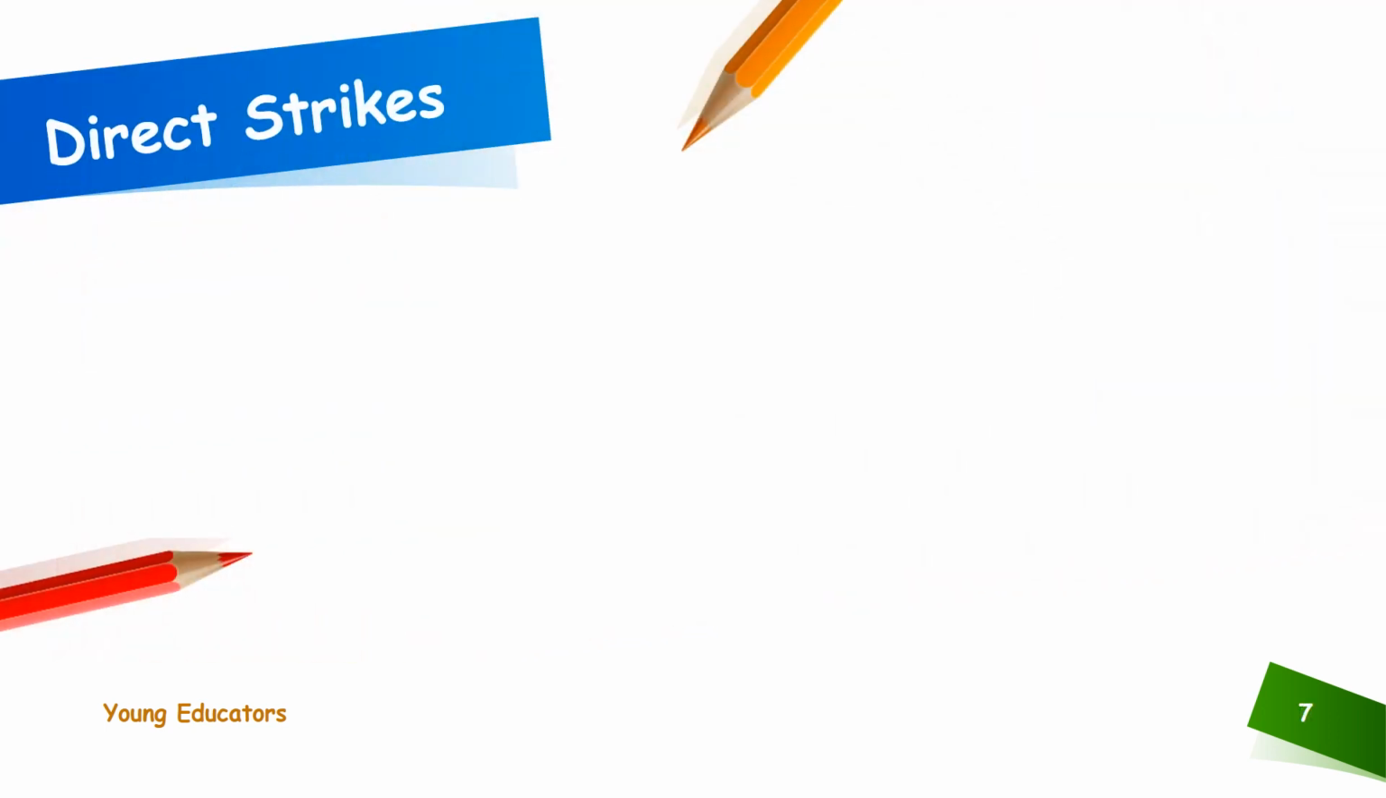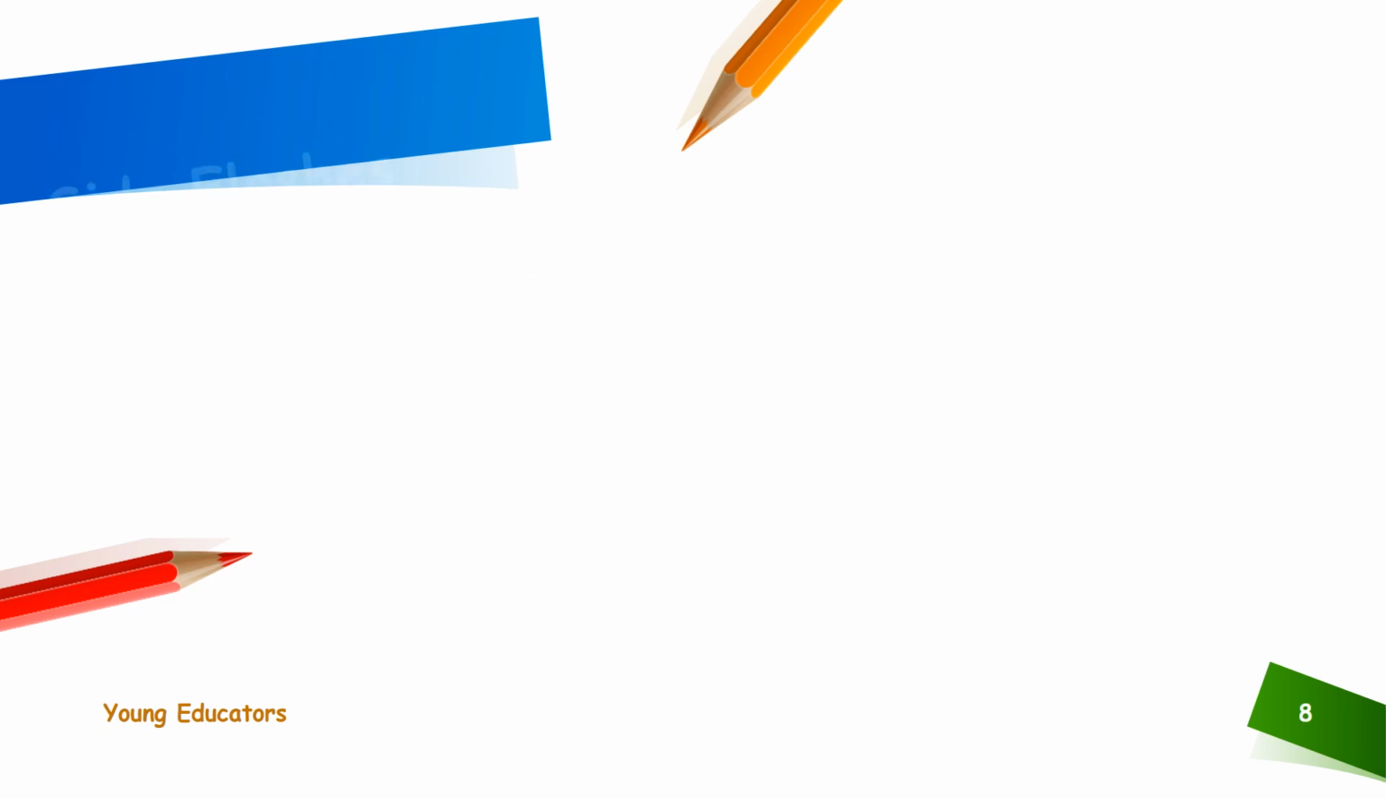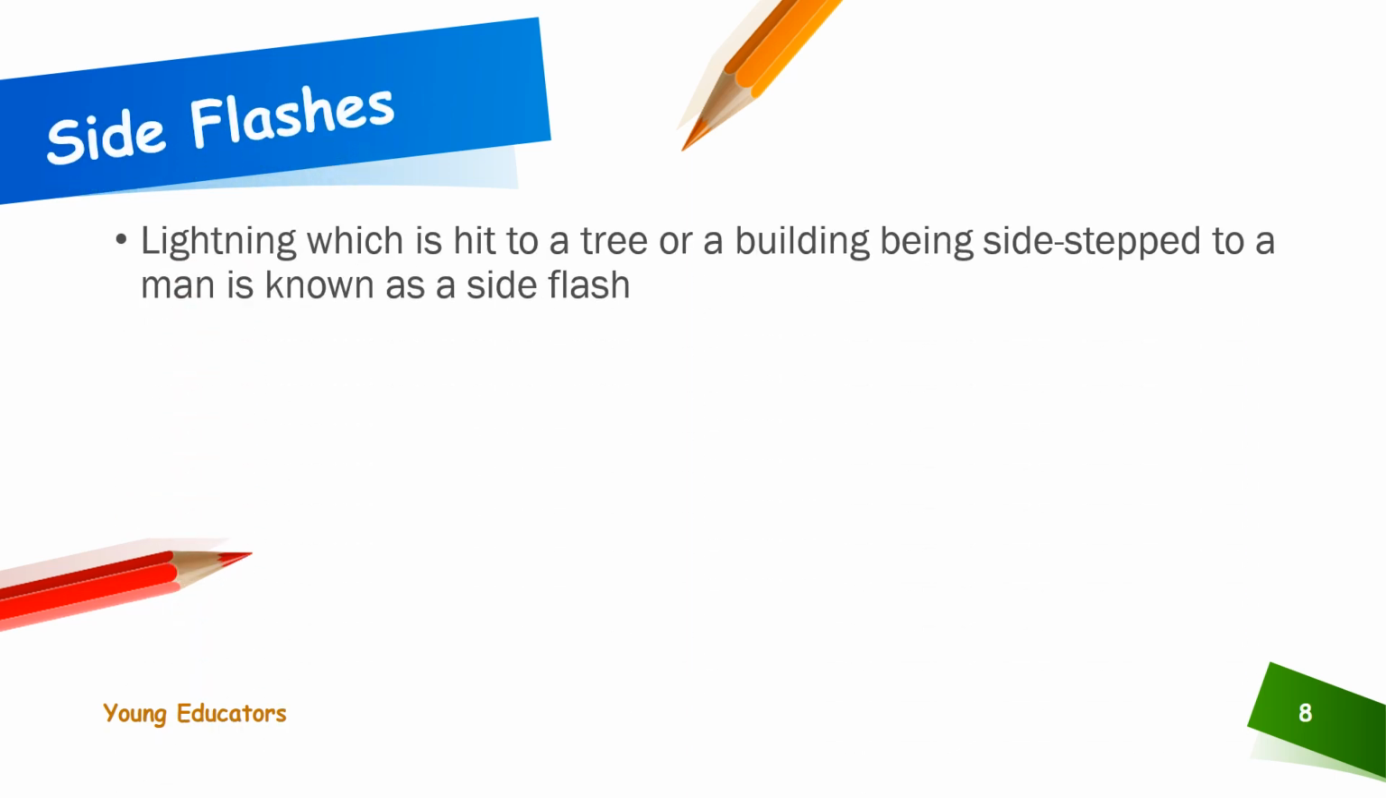Direct strike: a strike of lightning on a solitary man, tree, or a building on flat land is known as a direct strike. Side flashes: lightning which hits a tree or a building and is sidestepped to a man is known as a side flash.